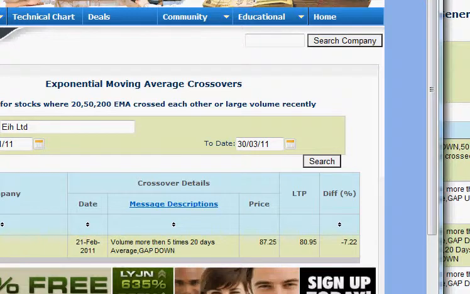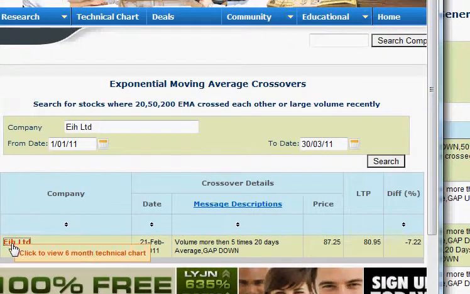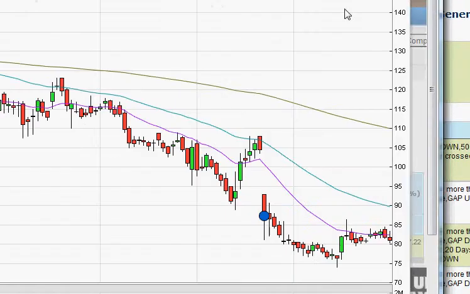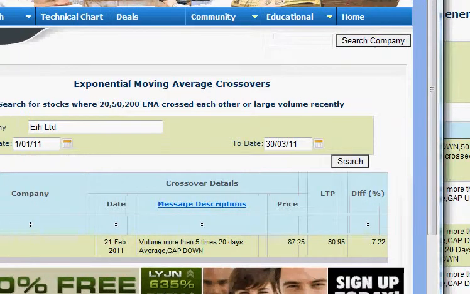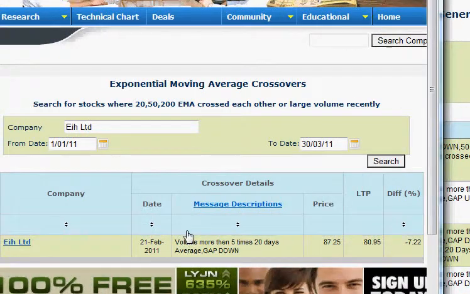Gap down means the stock price opened lower on 21st February. So if you see this chart, what it is telling is that the stock price opened with a negative gap down, so the gap was towards the downside. And this blue marker, if you click on it, shows that a rights issue was announced that day. That may be the reason. But what we are showing to our investors, our users, is that there was a trend which we found: gap down.